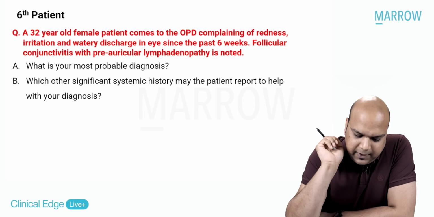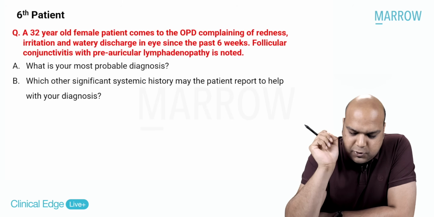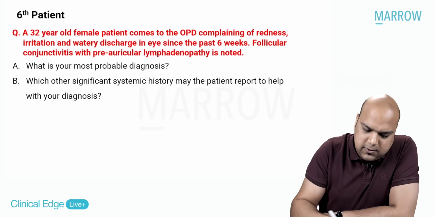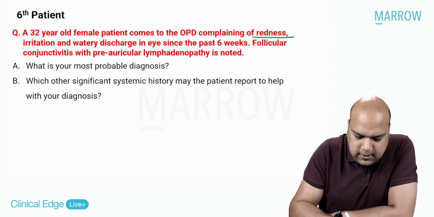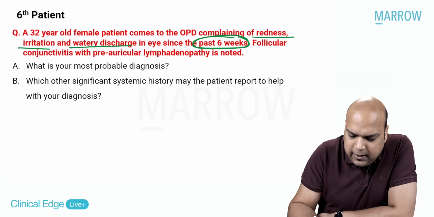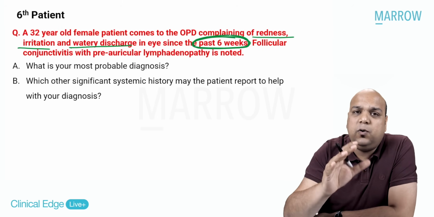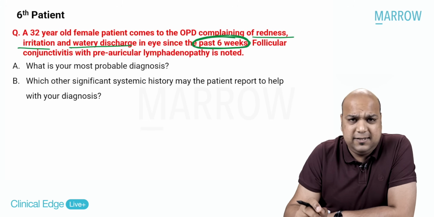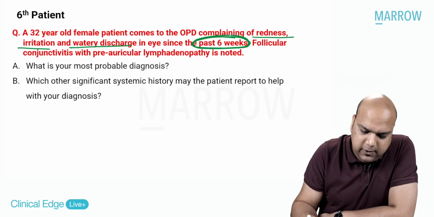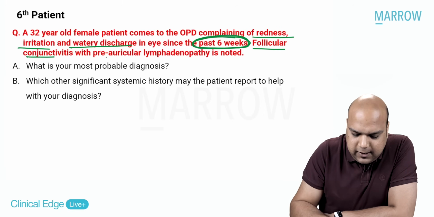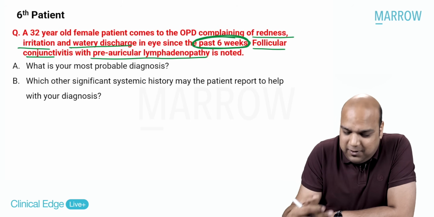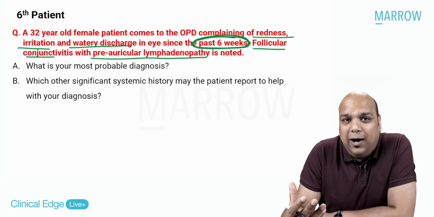Yes, sixth presentation. Again, a 32-year-old female patient comes to the OPD complaining of redness, irritation, and watery discharge. Okay, so we know three words we are getting: redness, irritation, and watery discharge since the past 6 weeks. In all the other questions that we had seen, it was 3 days, 4 days, 5 days. Here we are getting past 6 weeks. Follicular conjunctivitis. On examination, they have already given you that it is a case of follicular conjunctivitis with pre-auricular lymphadenopathy. Okay, I know the answer. Yes, for me it is pretty clear that so much has been given to you. But how are you going to approach this?